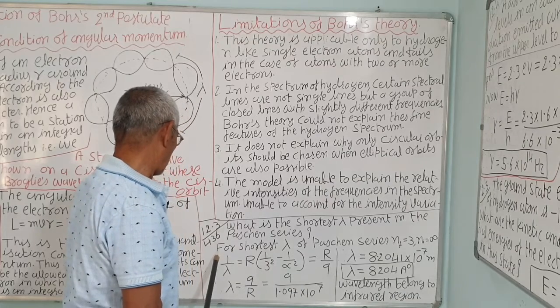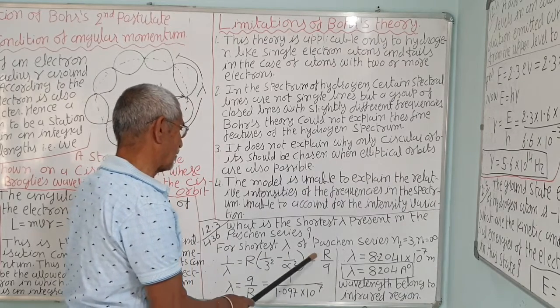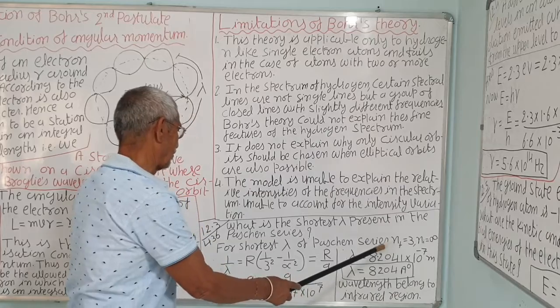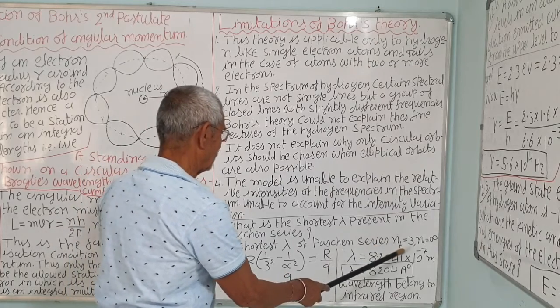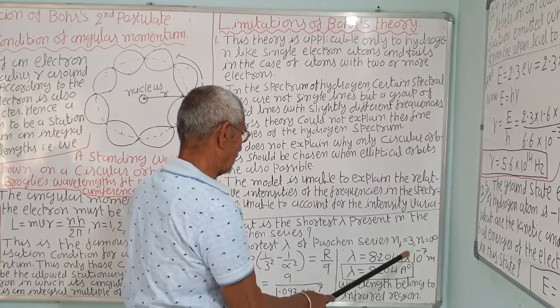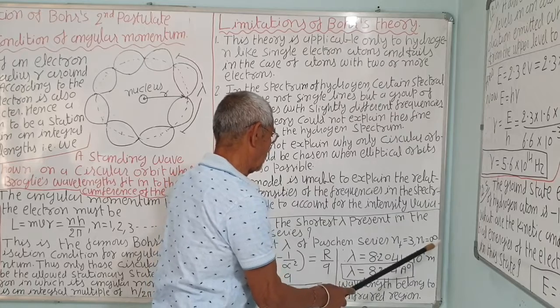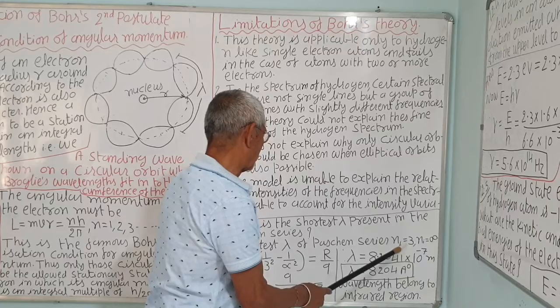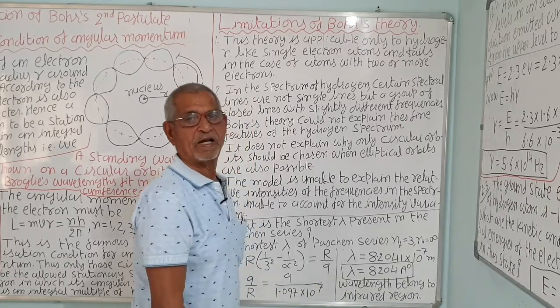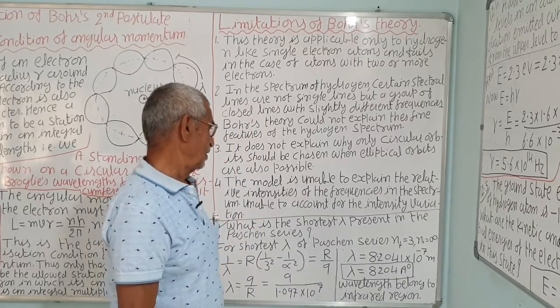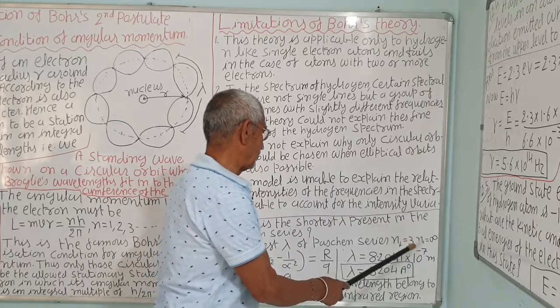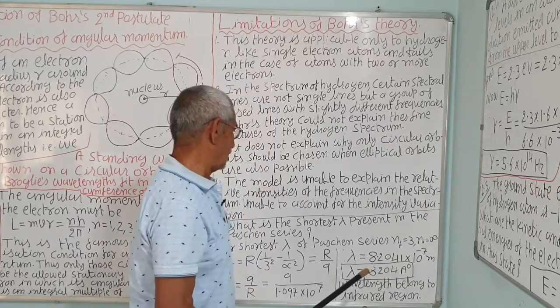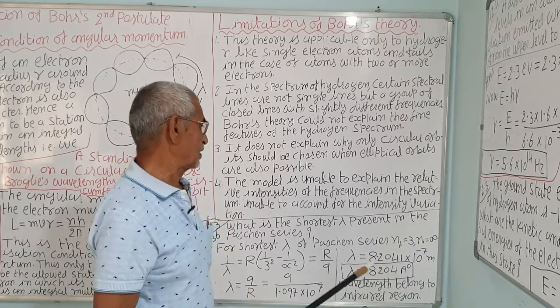For the shortest lambda of the Paschen series, nf is equal to 3 and ni is equal to infinity. This is the final orbit. In the Paschen series, the electron jumps from any higher orbit to orbit number 3, so ni should be any of 4, 5, 6, 7, 8.